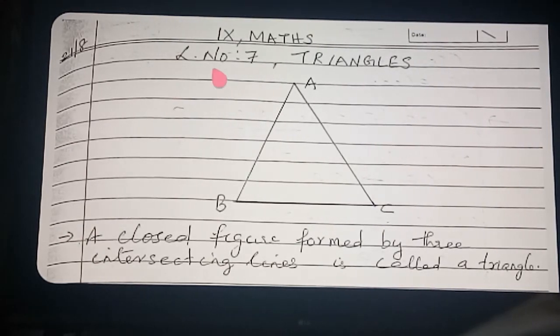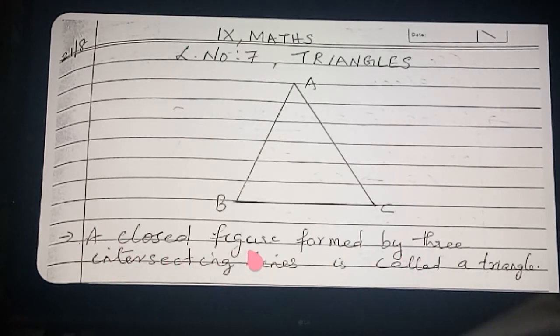Today we will start with a new lesson number 7, triangles. The word triangle itself you can see: tri means three, angles. Okay? So the definition of triangle I already written here.